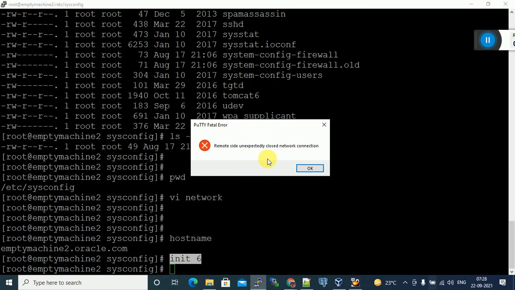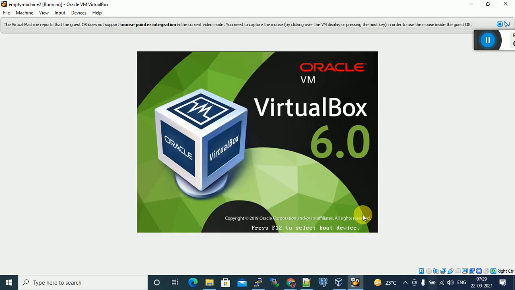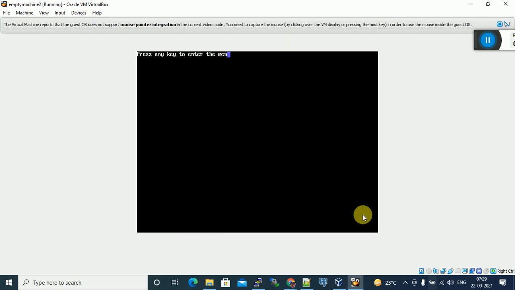Here we got this error. Network connection means the physical Linux machine is restarting. While restarting, you cannot access it from PuTTY. After stopping and restarting, when the complete virtual machine has started, only then take the IP address again and we can connect from PuTTY. If your virtual machine is up and running, then only you can connect from PuTTY. If your virtual machine is in the down state, we cannot access it via PuTTY. Okay.